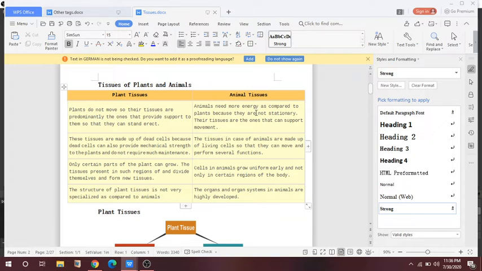They move from one place to another, so their tissues are the ones that can support movement. Plant tissues are made up of dead cells because dead cells can provide mechanical strength to the plant and do not require any maintenance. But animal tissues are made up of living cells so that they can move and perform several functions.